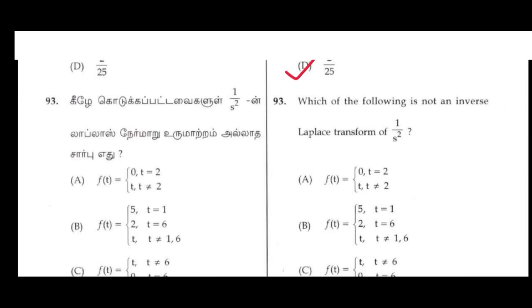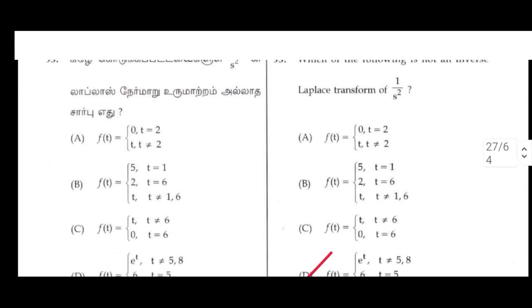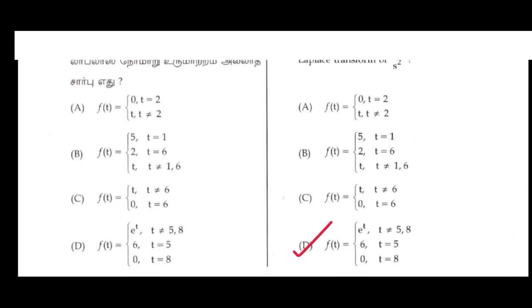93. Which of the following is not the inverse Laplace transform of 1 by s²? D option: f(t) = e^t, t ≠ 5, 8; 6 at t = 5; 0 at t = 8.